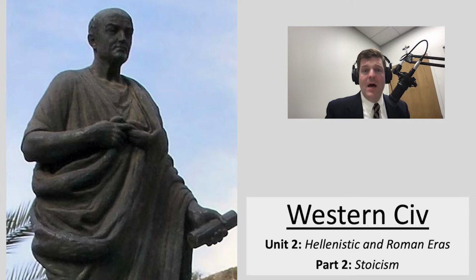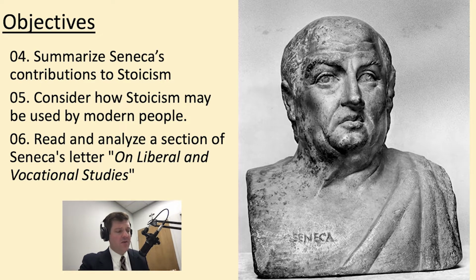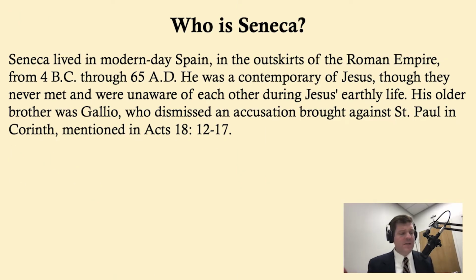Today we are in Unit 2 of the Hellenistic and Roman eras, and we are in Part 2, that of Stoicism. We have 3 objectives today. By the end of this class, you should be able to summarize Seneca's contributions to Stoicism. You should consider how Stoicism may be used by modern people, and you should read and analyze a section of Seneca's letter on liberal and vocational studies. Let's begin first with a discussion of who is Seneca.